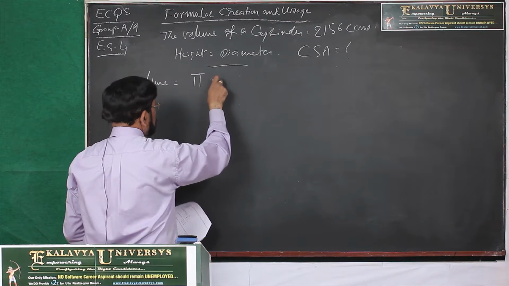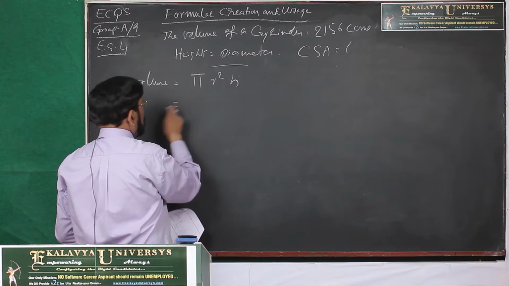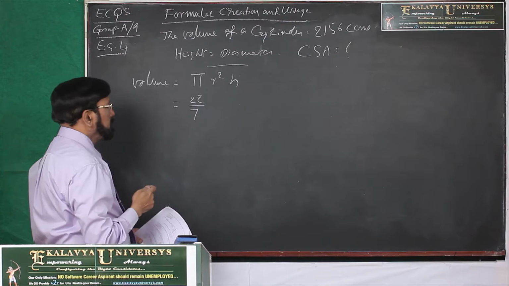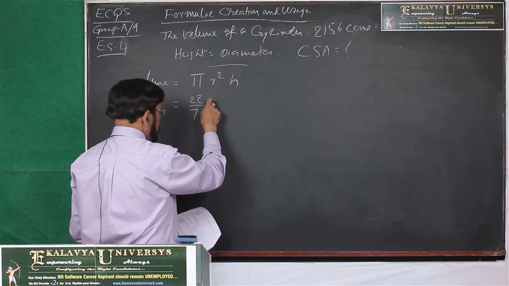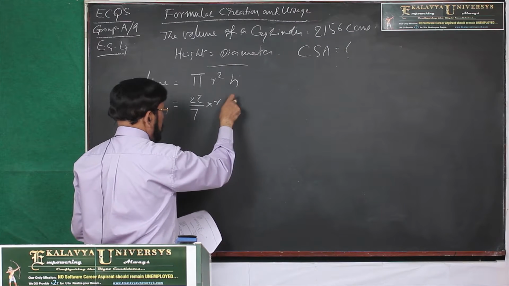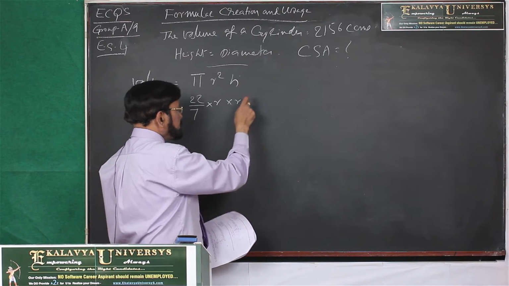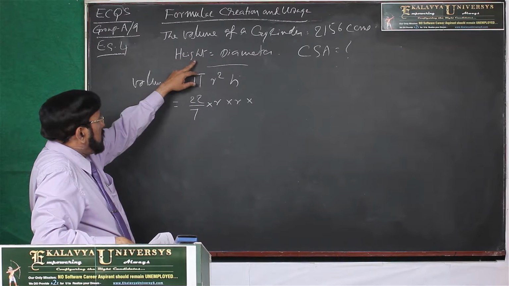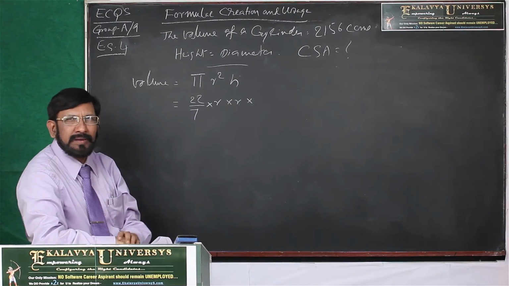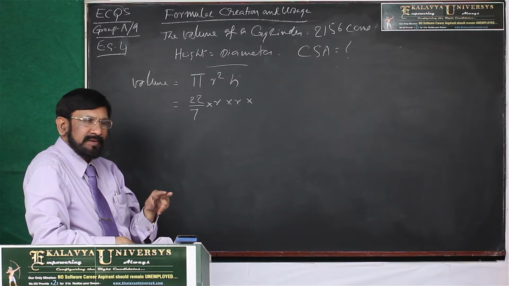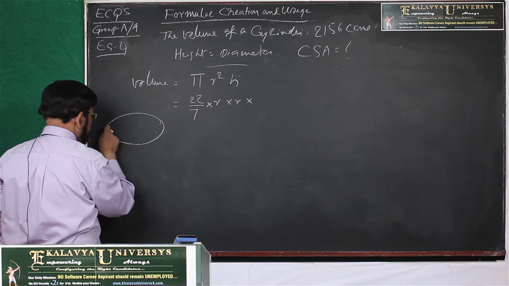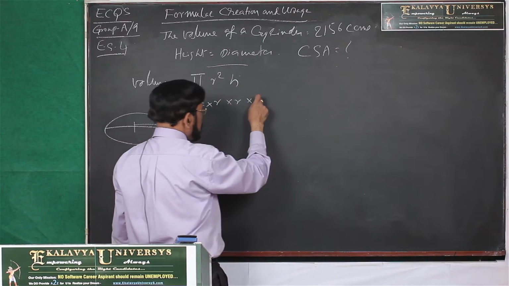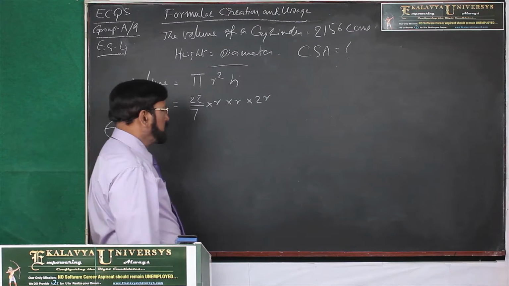Pi r square h. Now, let us substitute 22 by 7, and here r, let us put as r, and h is equal to diameter. Diameter means 2 radius. This is diameter. This is radius. So, double of that. So, h we can write as 2r, 2 into r.